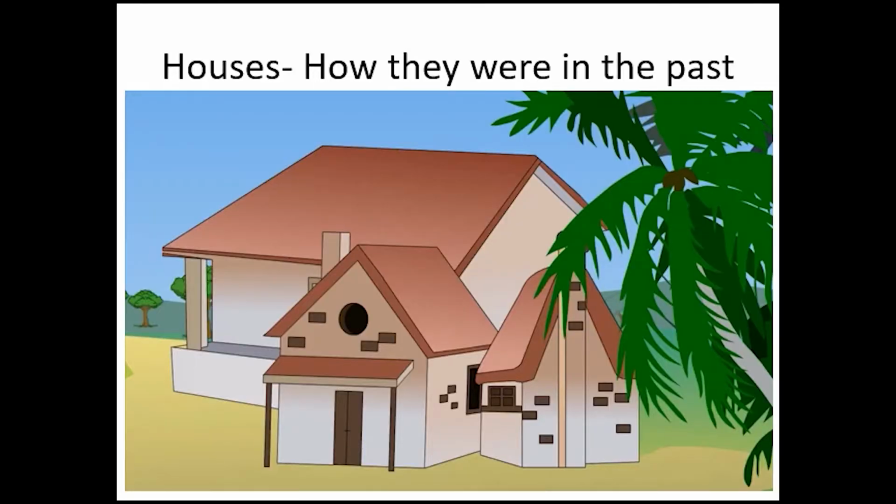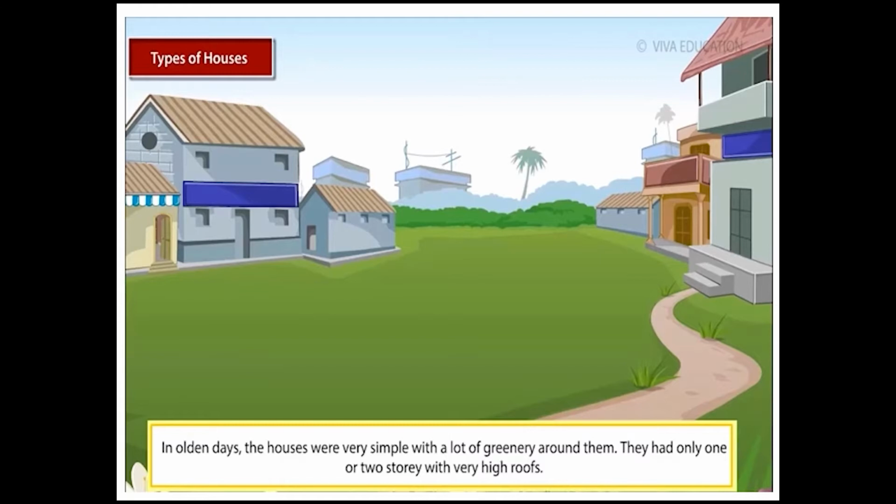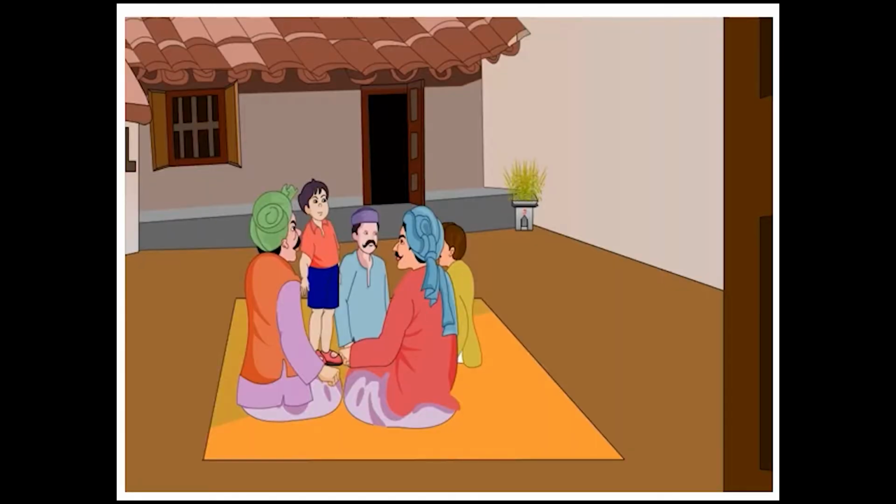Children, do you find any difference between the types of houses in the past and present? Houses in the past were big and airy. They had high roofs with lots of windows and ventilators. And they had a courtyard where everyone gathered in the evening after work. The kitchen and the bathroom were at a distance from the other rooms of the house.